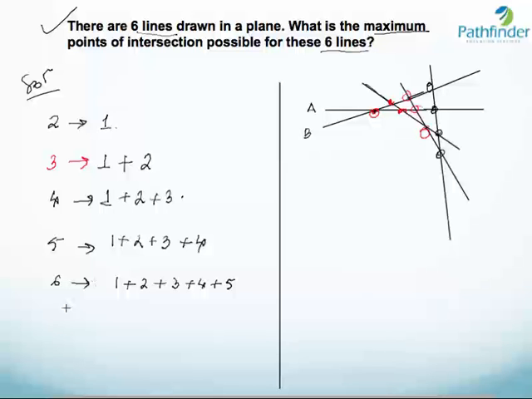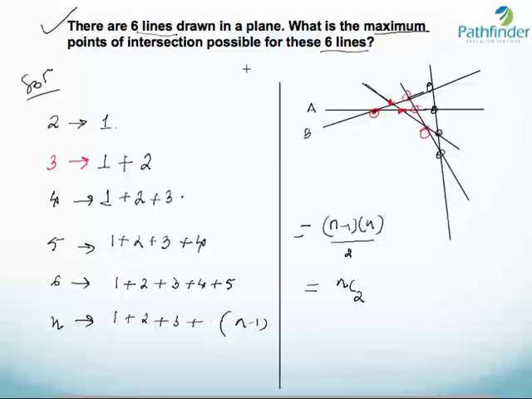Now remember, if there are n lines in a plane which can be drawn, I can similarly extend the logic and say that the number of points of intersection will be 1 plus 2 plus 3 till n minus 1. And we all know that this is a very basic series, and the formula is given by (n minus 1) into n divided by 2, which is nothing but nC2.